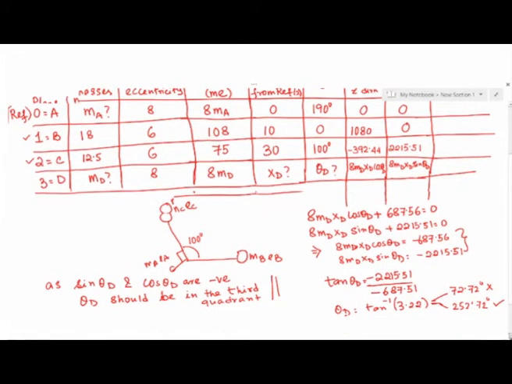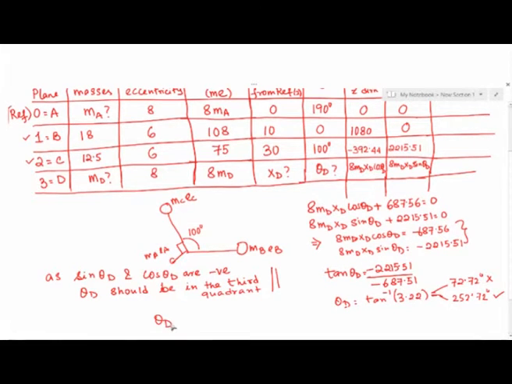So the answer for the angular orientation of the counterbalance that has to be put in the d plane is going to be 252.72. Okay, this is the first answer.